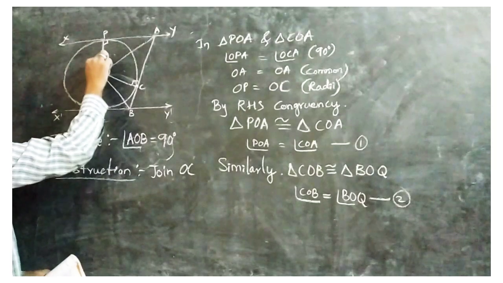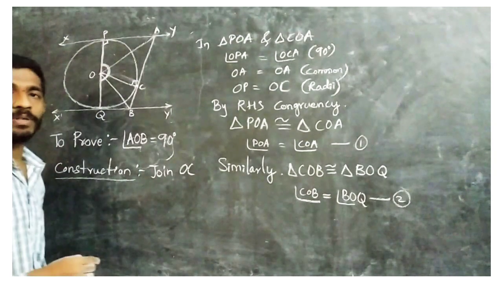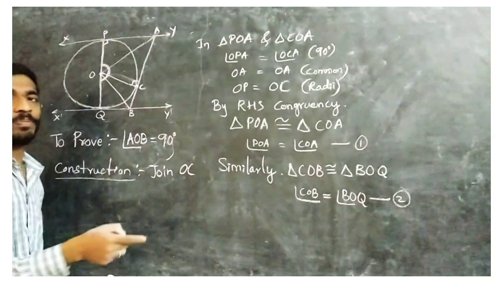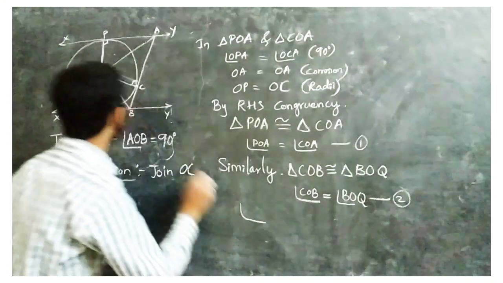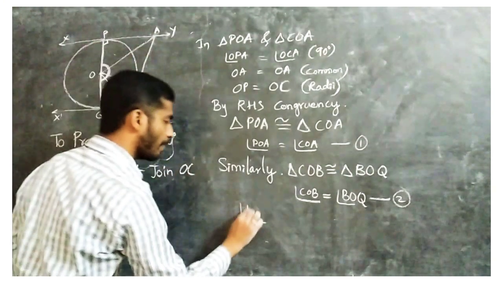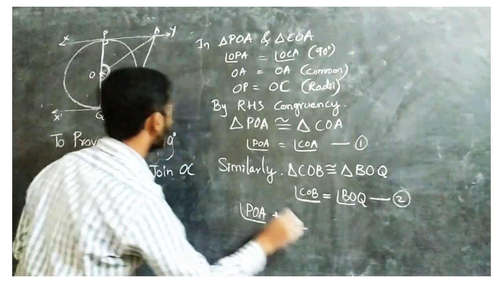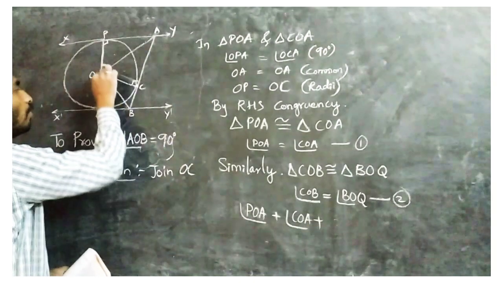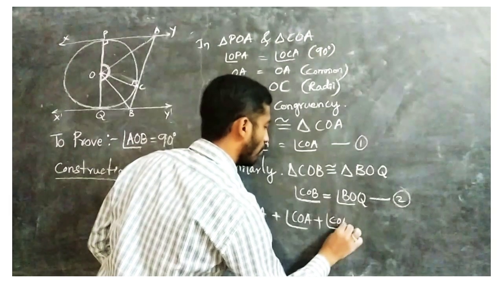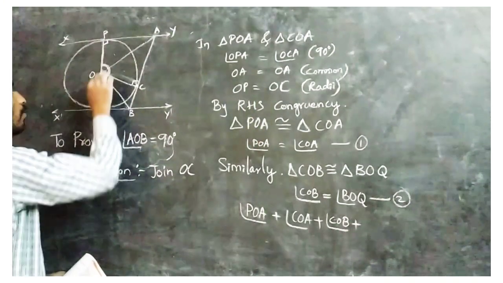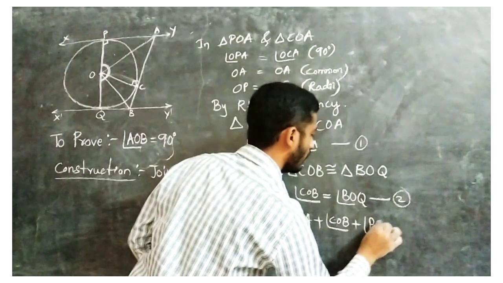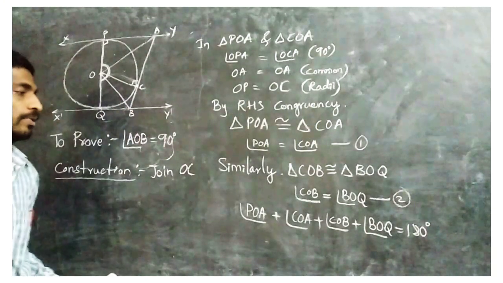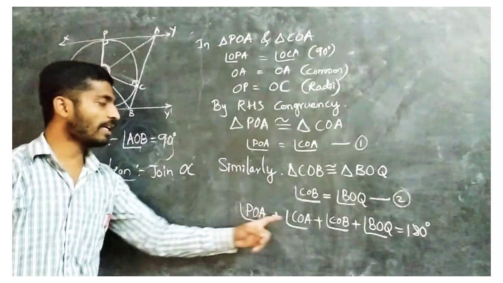So if you add these all 4, what will you get? You will get 180 degrees, the sum of angles on one side of a straight line. So which are those? POA plus COA plus COB plus BOQ equal to 180 degrees. Okay, so now POA is equal to COA.